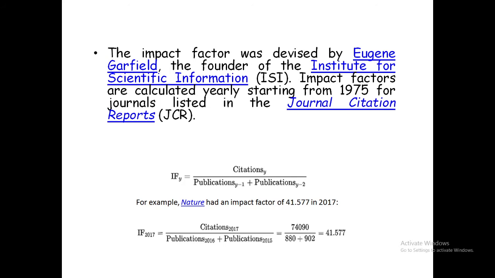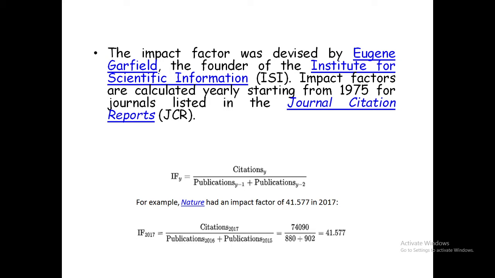For example, Nature journal had an impact factor of 41.577 in 2017. How can it be calculated? Please see the following relation.